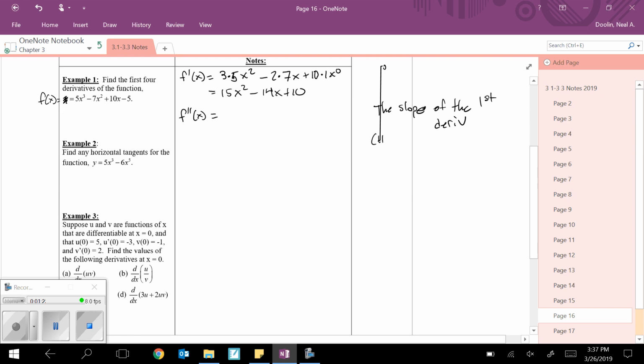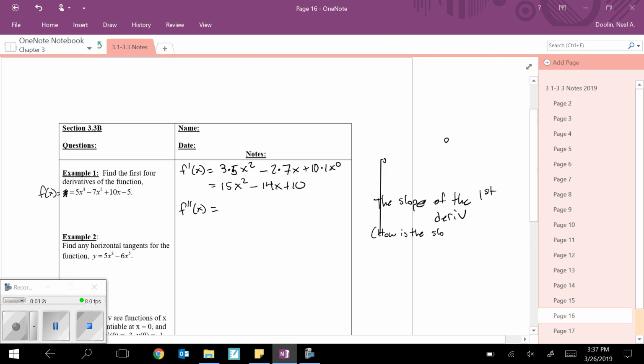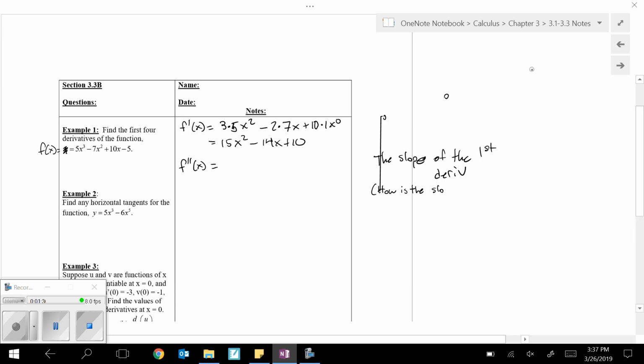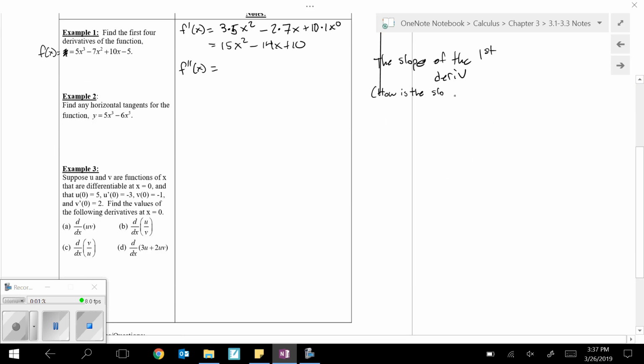Whoa, that was weird. Okay, I don't know why this keeps happening. I'm going to full screen, so maybe that won't do it.